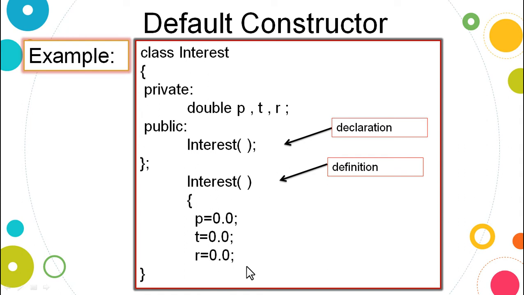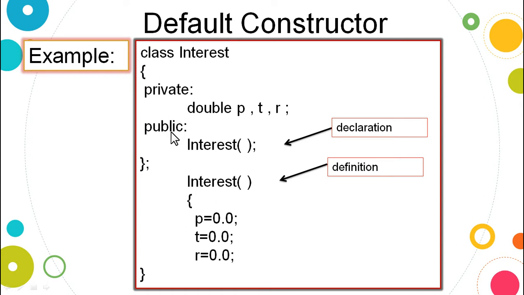We'll move ahead and see the example. We have taken the example of a class called interest. The name of the class is interest, having data members P, T and R declared under the private section.